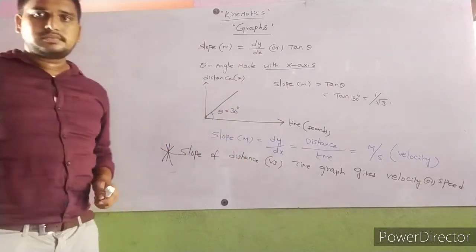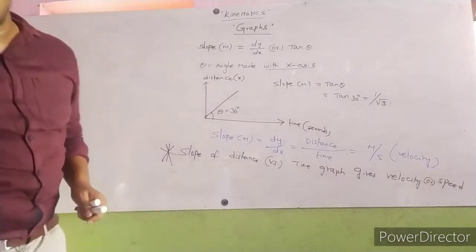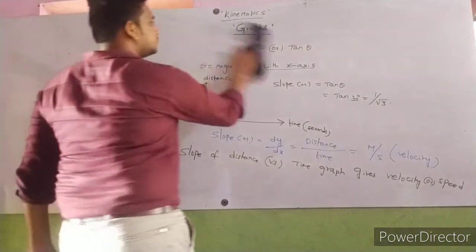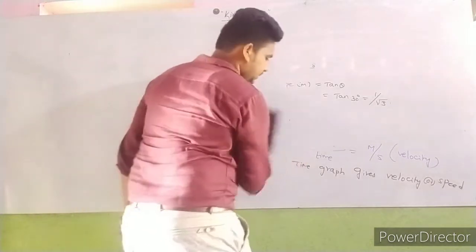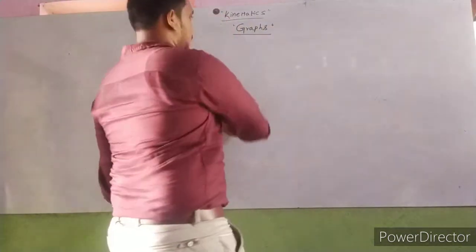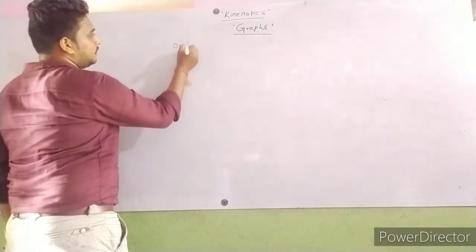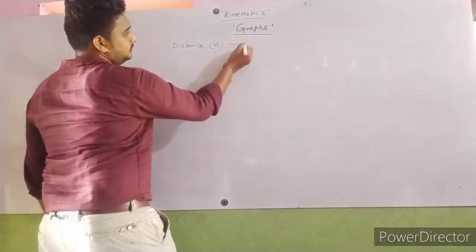So now, in this first case, distance versus time graph.